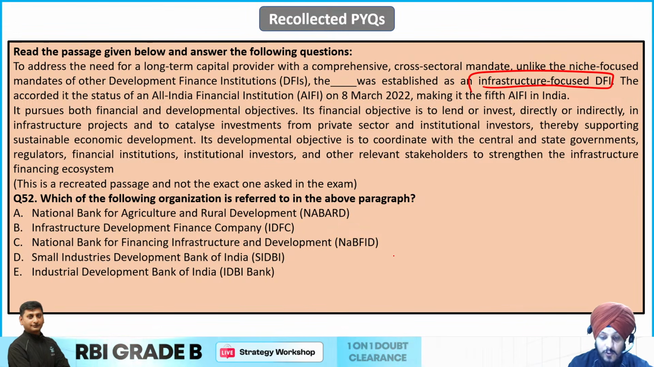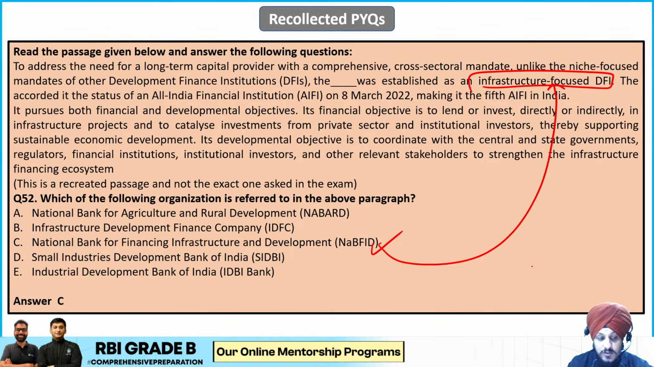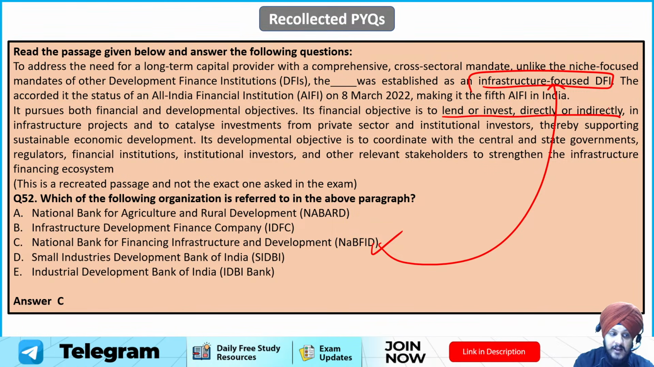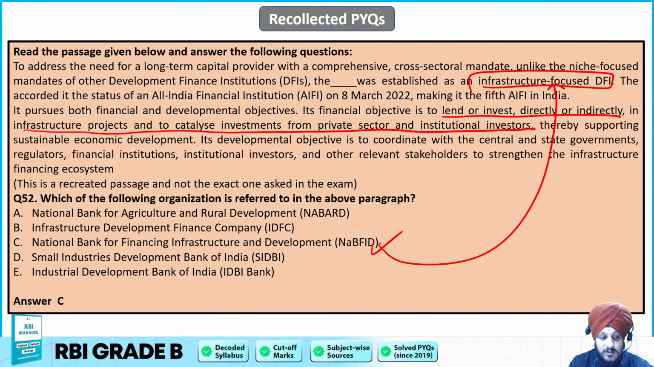If you read even this much, you can easily know that the question is talking about NaBFID, because that is an infrastructure-focused development financial institution, right? You can see its objective is to lend or invest directly or indirectly in infrastructure projects and to catalyze the investment for the private sector institutional investors. So again, a very easy question, and C is going to be the correct answer to it.